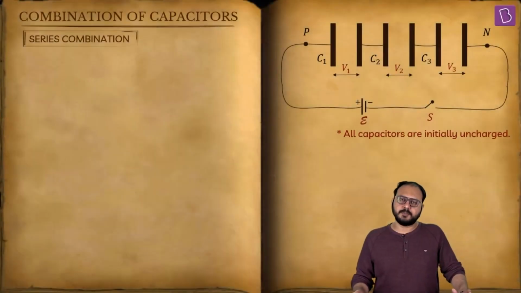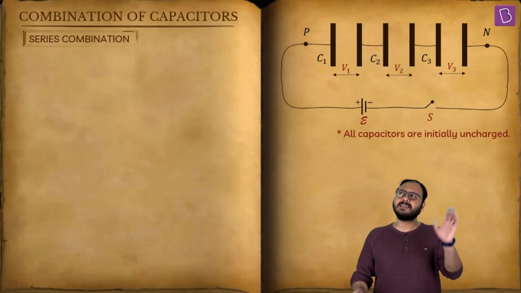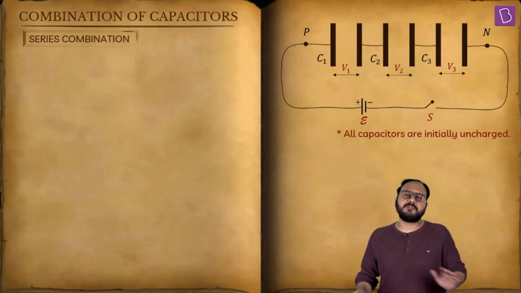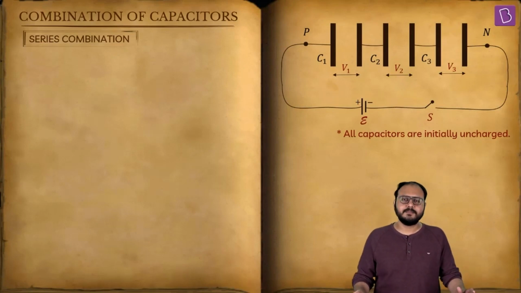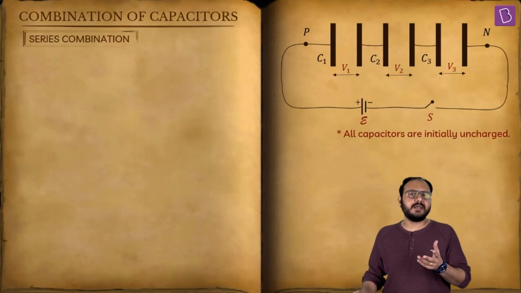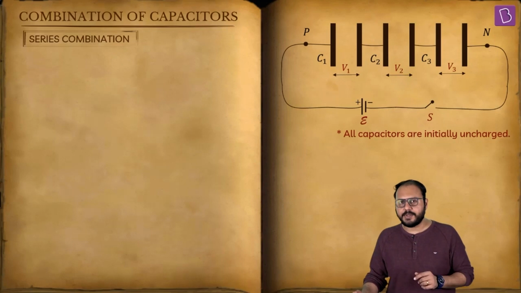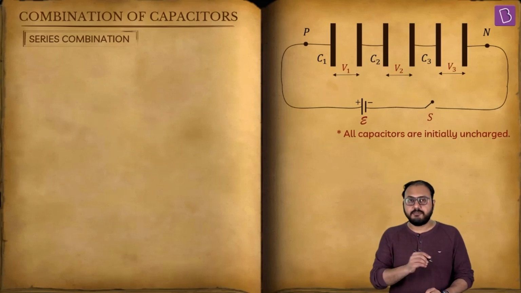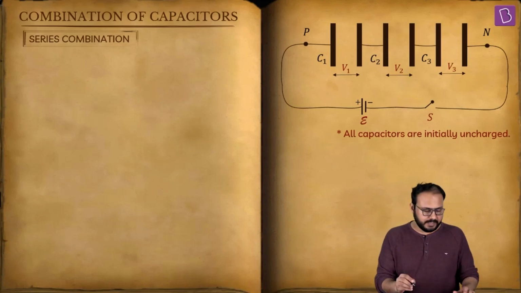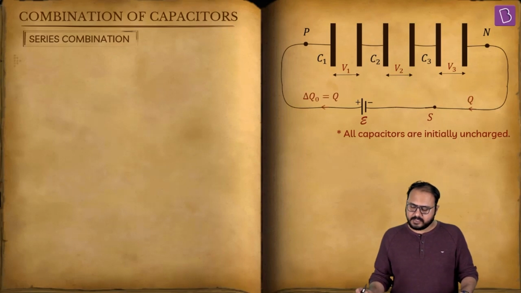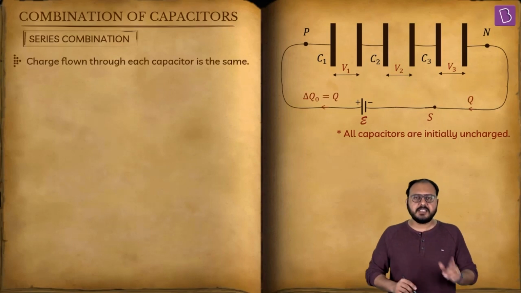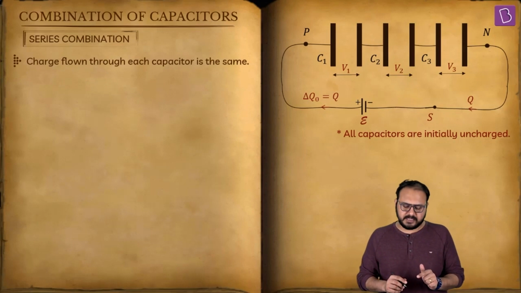Series combination. What does it mean? Sir, series combination means one after another in a line. Okay, it gives you visually a hint, but that's not the definition. The definition of series combination is the charge flowing should be same. Series combination means charge flown through each capacitor is the same.